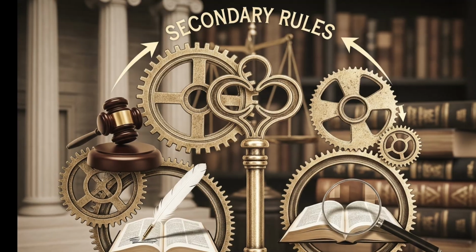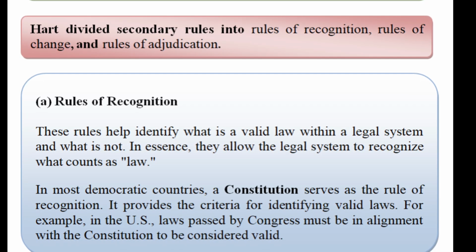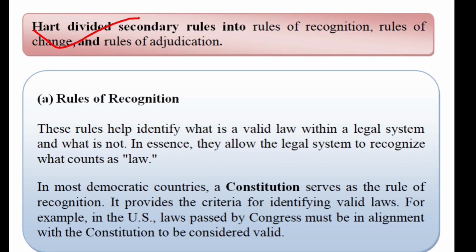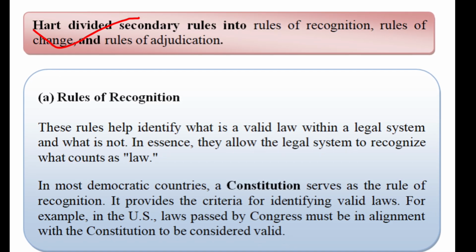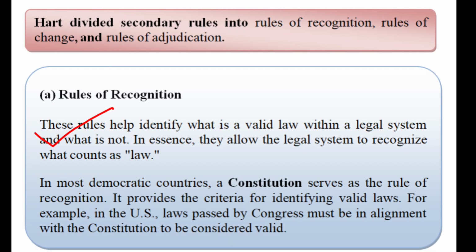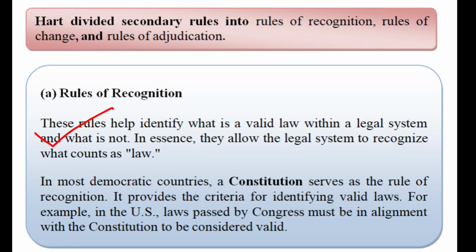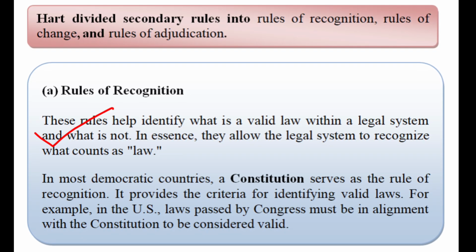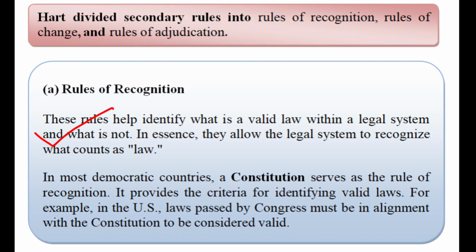Here, Hart identifies three types of secondary rules. Number one, rules of recognition. Number two, rules of change. And number three, rules of adjudication. Now let's see what the rules of recognition are. These rules identify what is valid law within a legal system and what is not. They allow the legal system to recognize what counts as law.